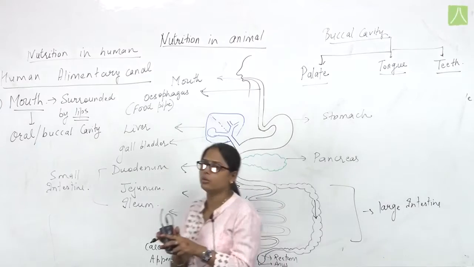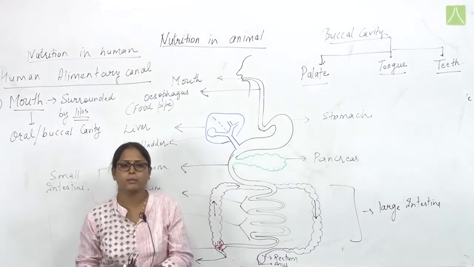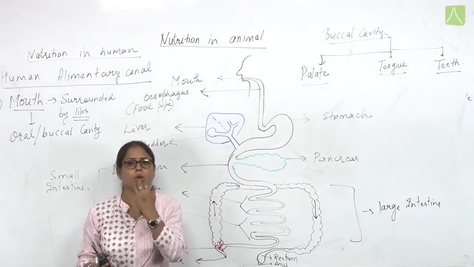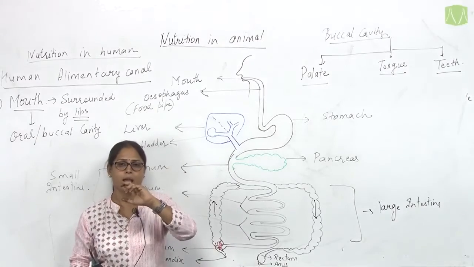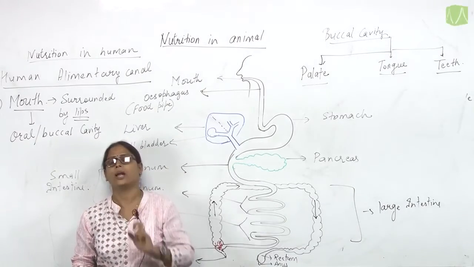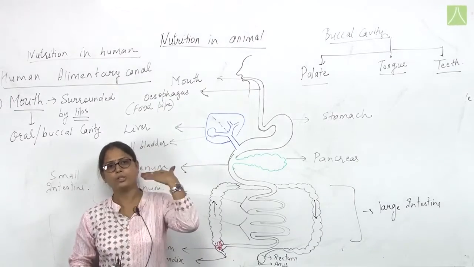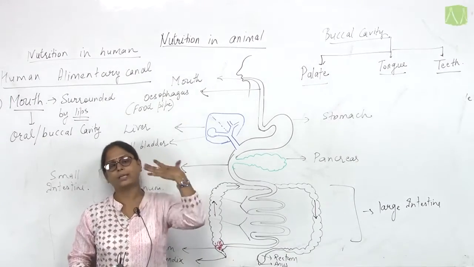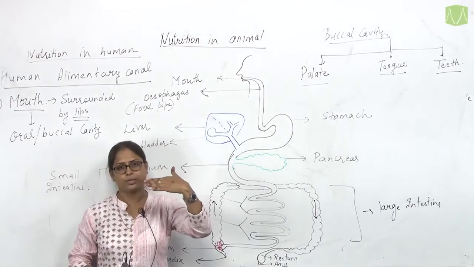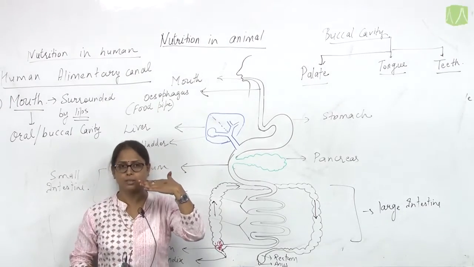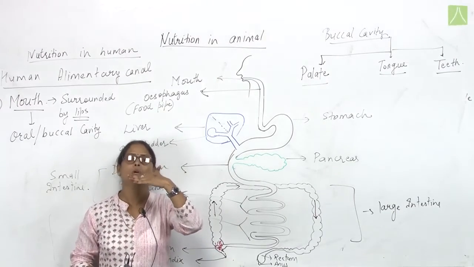If we talk about the oral cavity, the buccal cavity has a part called the palate. This palate is a horizontal partition. It divides the nasal chamber from the oral chamber.